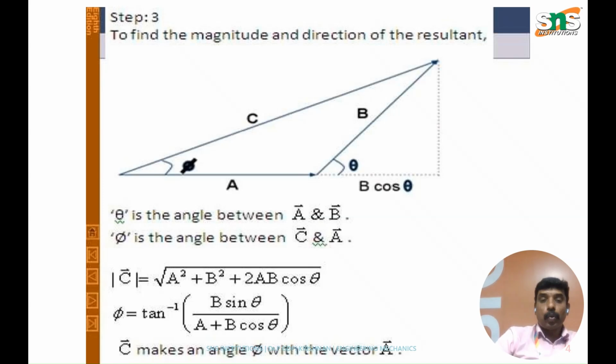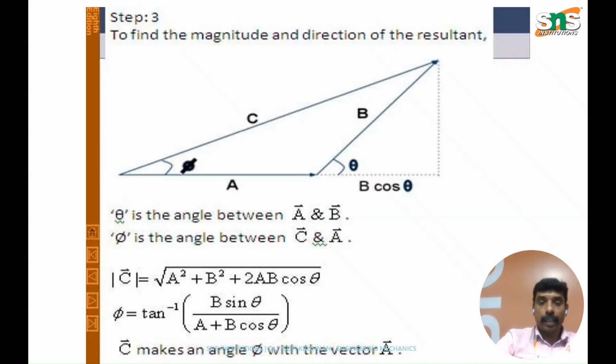Got it? So theta is the angle between forces A and B, whereas phi is the angle between C and A. That is, the angle between the resultant and the first force, or the angle between the resultant and the horizontal force, is phi. The formula given here says that the magnitude of C is equal to the square root of A squared plus B squared plus 2AB cos theta. If you substitute the values of A, B and the angle theta in the given formula, we can get the magnitude of the force C.